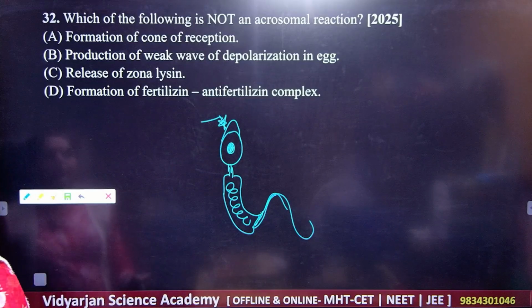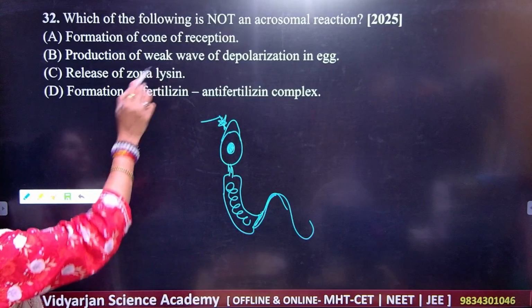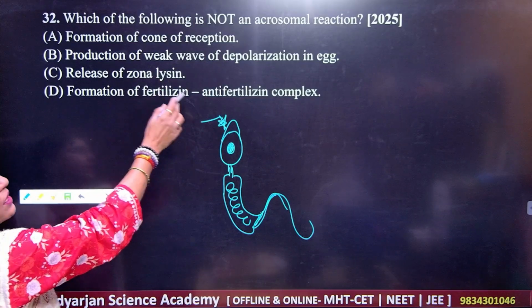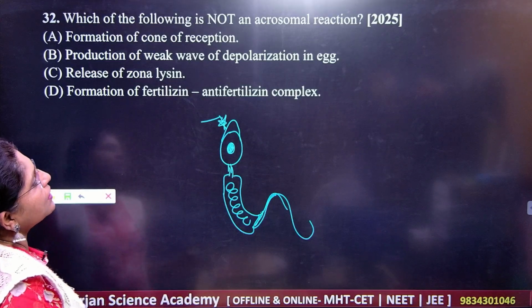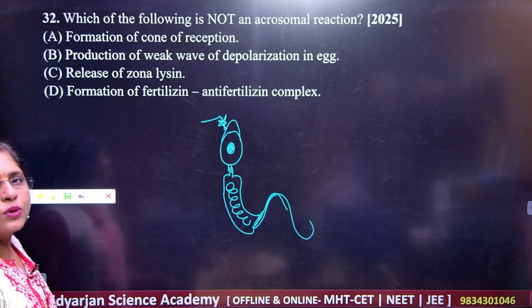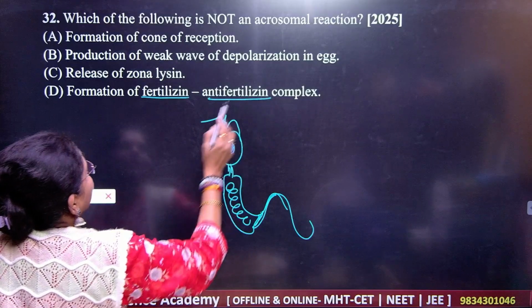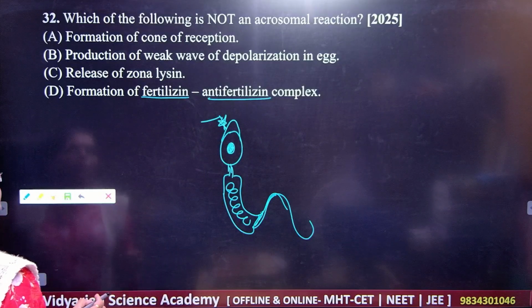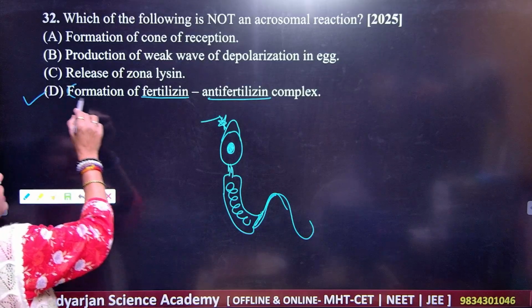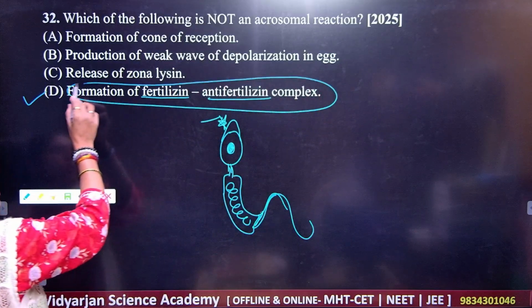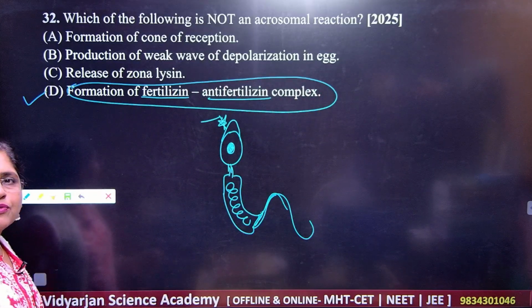So what they are asking us is which is not the acrosomal reaction. The options are formation of the cone of reception, production of a weak wave of depolarization in the egg, release of zona lysin, and formation of the fertilizing and anti-fertilizing complex. So what should be your answer? D is the correct answer: formation of fertilizing and anti-fertilizing complex.